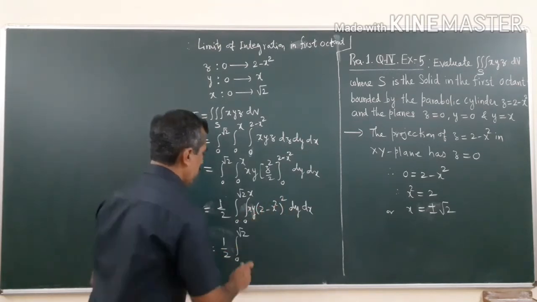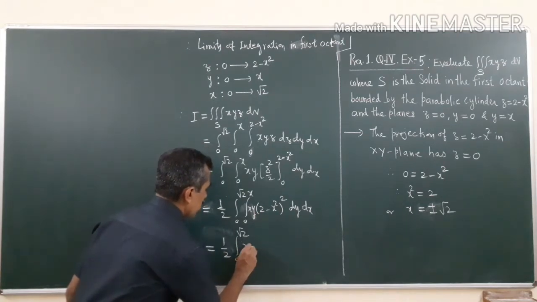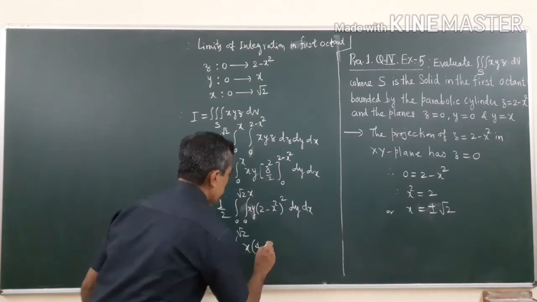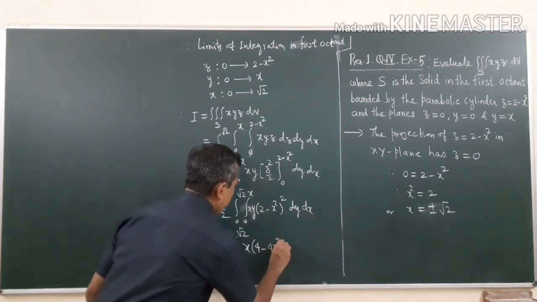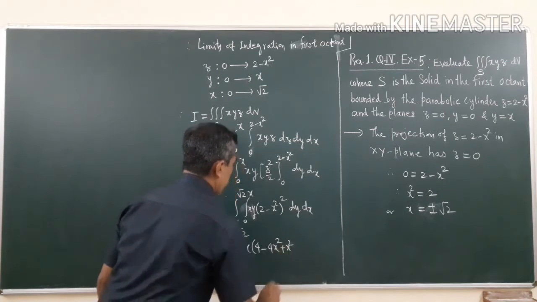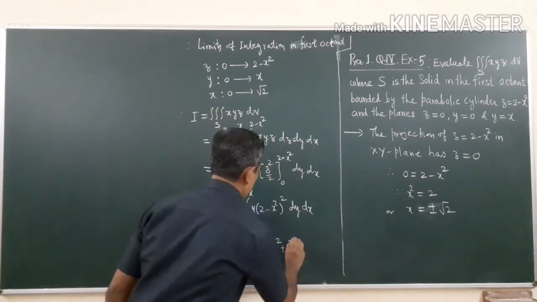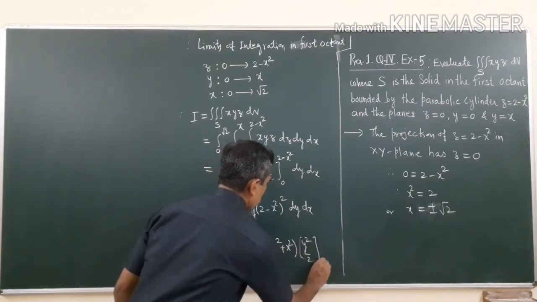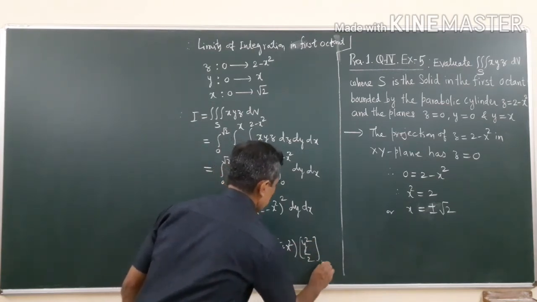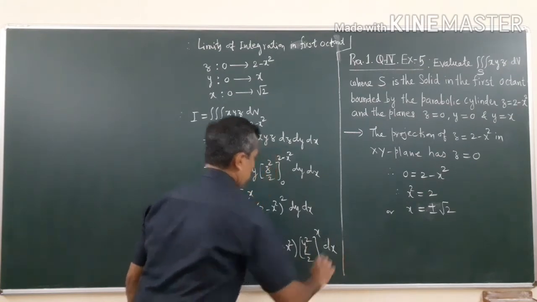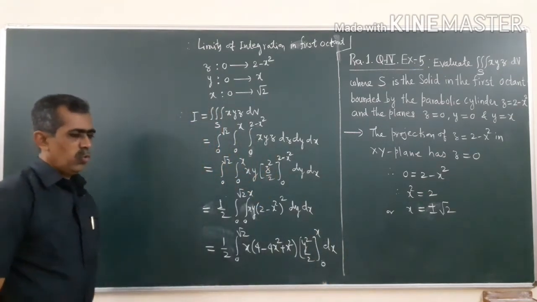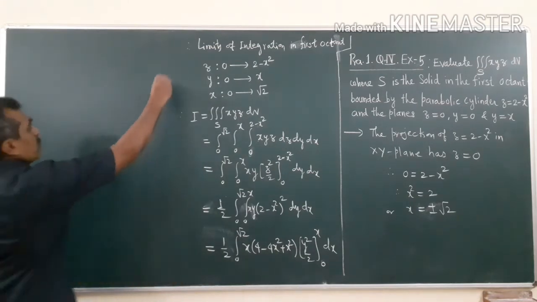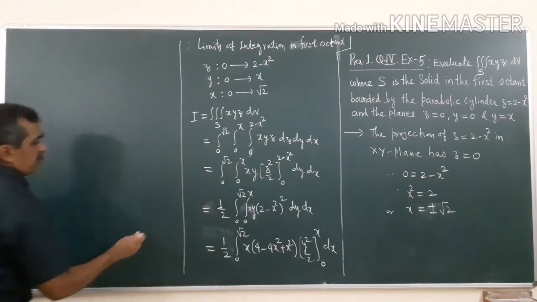So take the limit of y, integral of y. So this x into, I will write its square, 4 minus 4x square plus x square into y square upon 2, and its limit is 0 to x dx. Okay, so let's do the simple calculation.